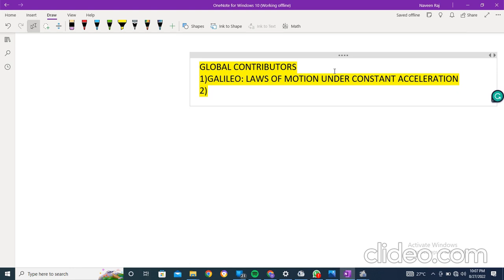Then we have Johannes Kepler, right? What he did was that he was a contemporary of Galileo. That means he was a scientist of the same time as Galileo, his counterpart. What he did was that he gave his own laws about planetary motion, the orbiting of astronomical bodies and things like that.